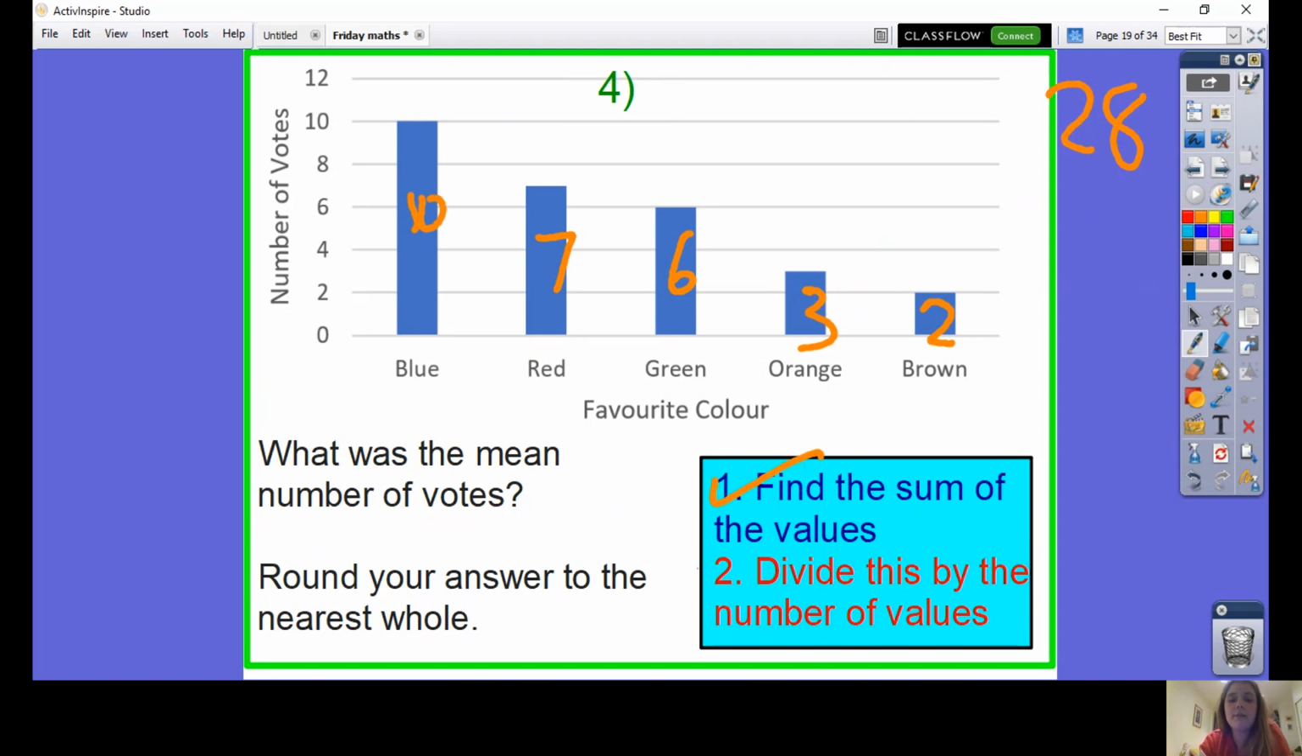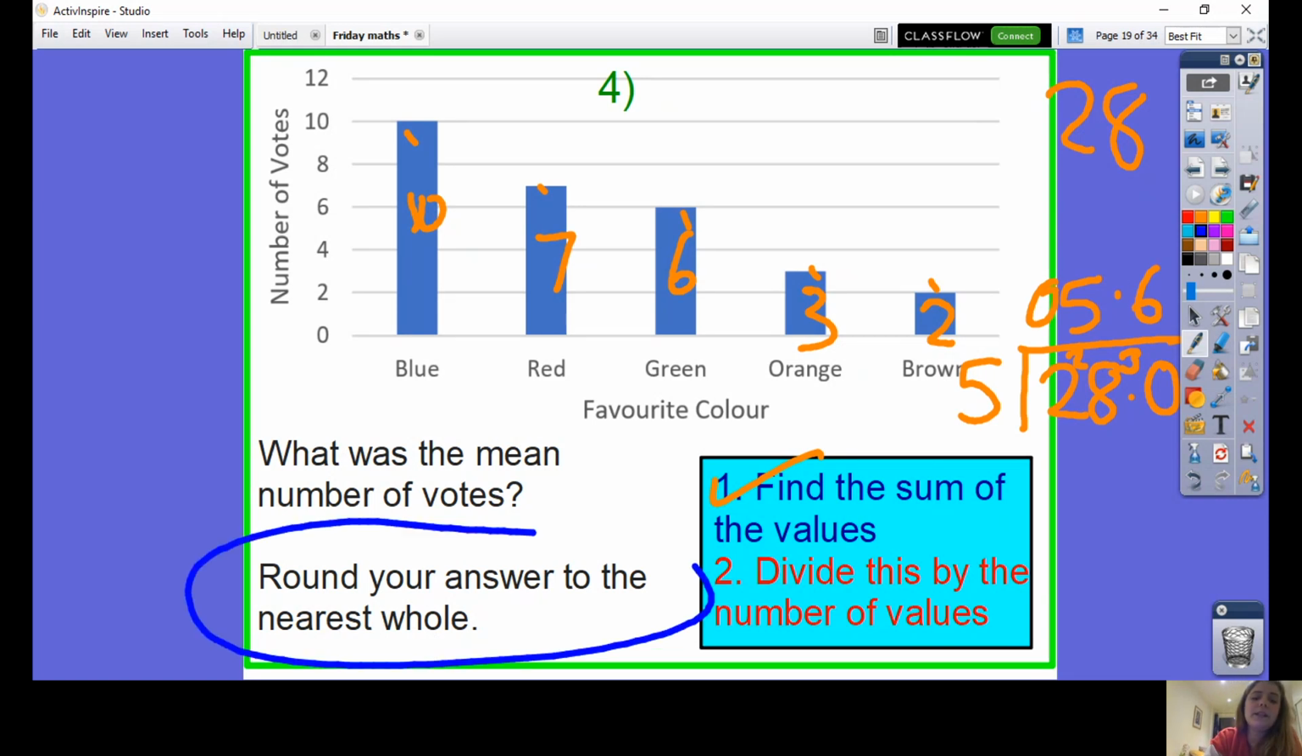Now divide that by however many values there are. 1, 2, 3, 4, 5. I'm doing 28 divided by 5. I'm going to use column division for this. How many times does 5 fit into 2? 0, regroup the 2. How many times does 5 fit into 28? 5, regrouping 3 here. How many times does 5 fit into 30? 6.